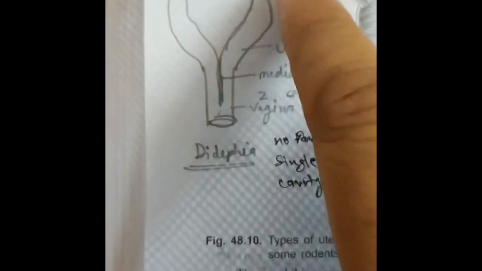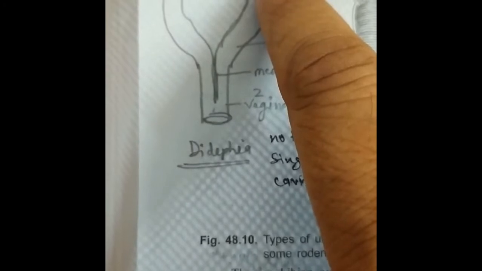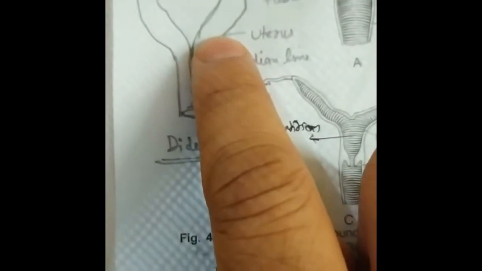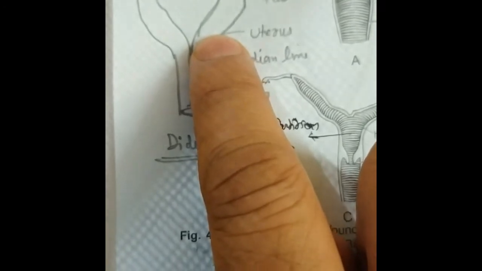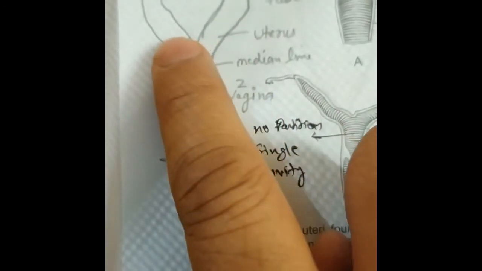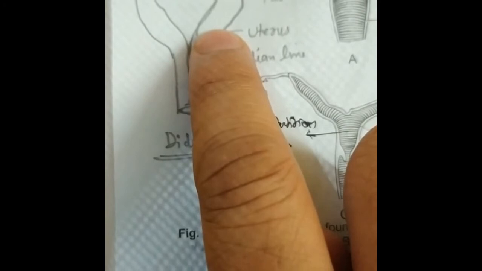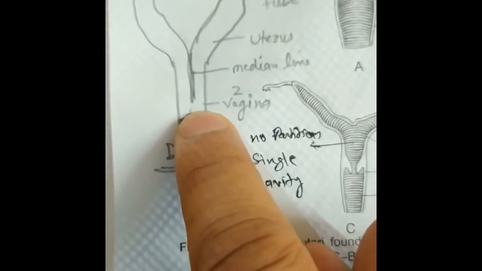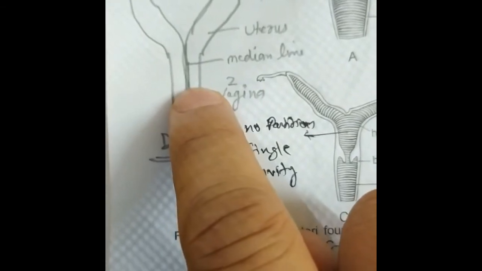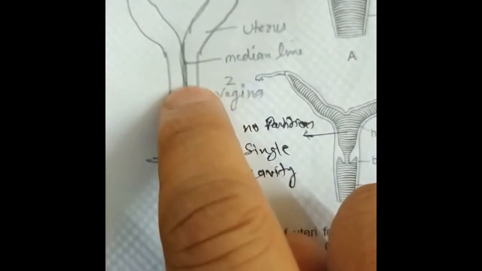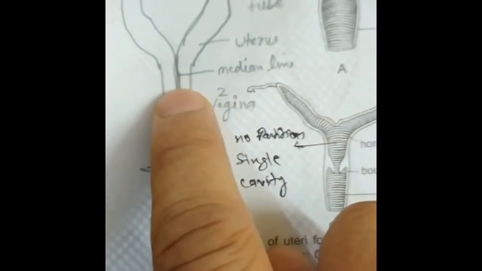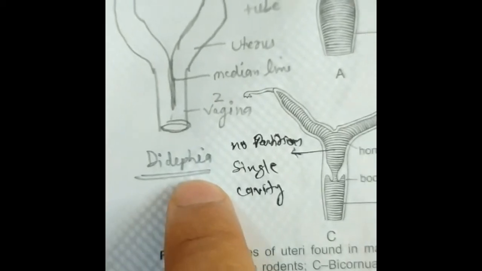This is the fallopian tube, the anteriormost part of the oviduct, then the posterior part of the oviduct is the uterus. So there are two uteri joining to form vaginae, which are separate but also linked with each other through this median line. This is the condition found in didelphia.